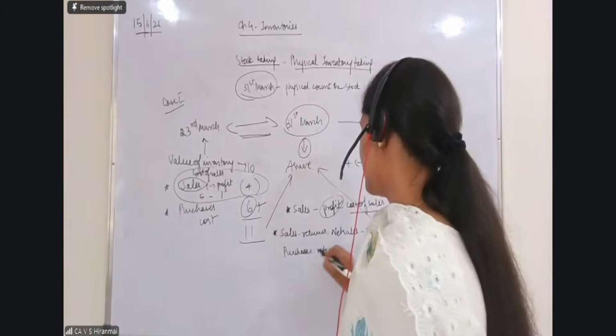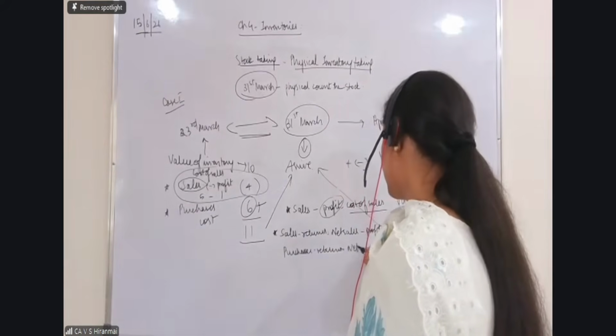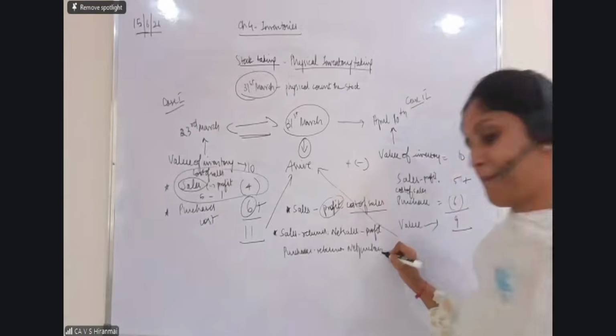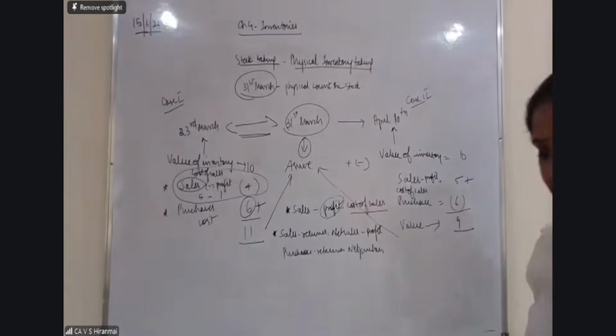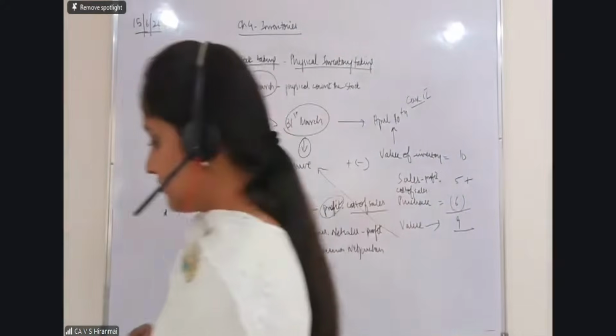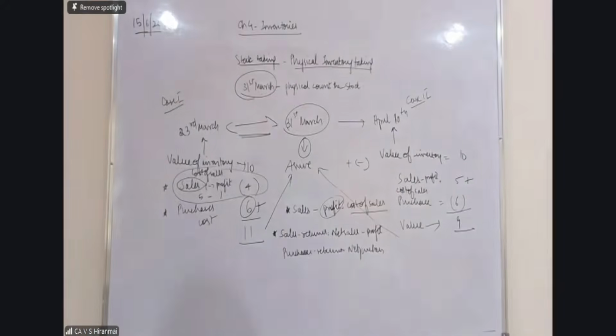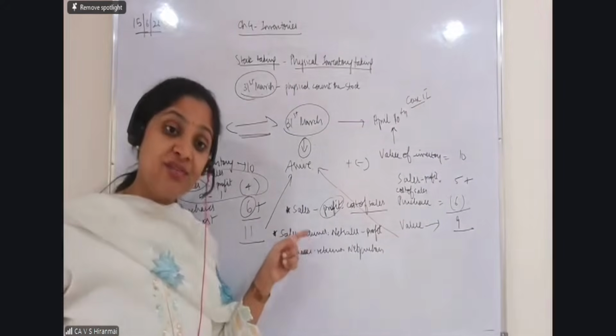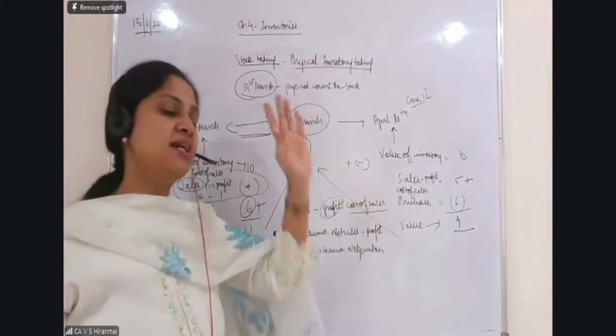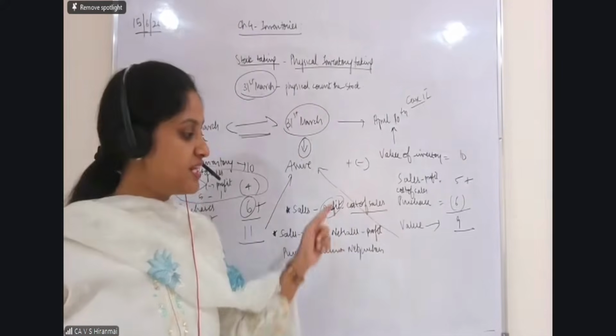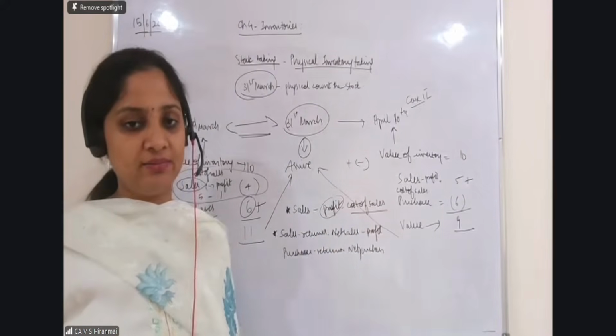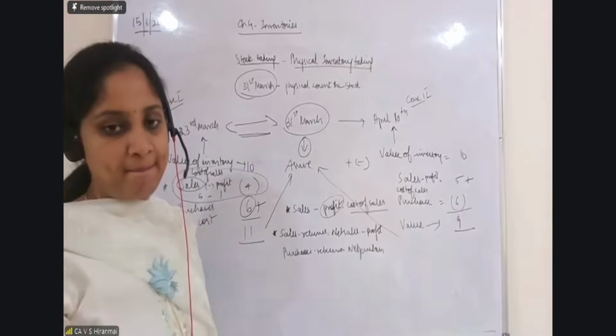Subtract the returns and take net purchases. Whenever returns are given to you, subtract them, be it sales returns or purchases returns. But when returns are there, first subtract the returns and then take the net sale value. On the net sale value, apply the profit. Okay? Clear?